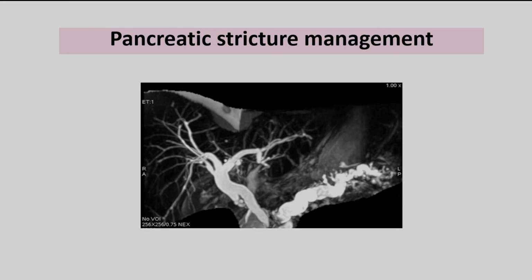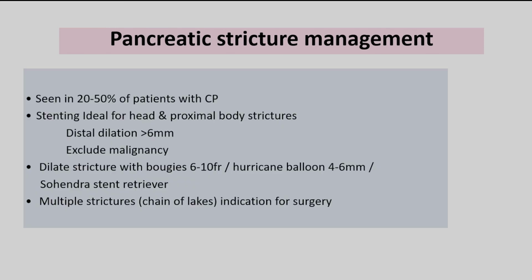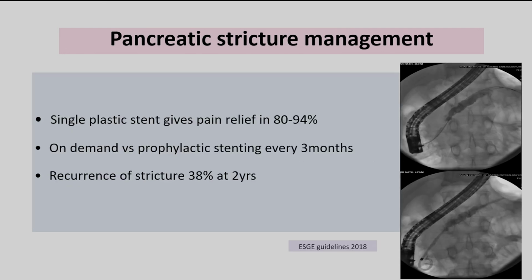So let's discuss pancreatic stricture management, seen in around 20 to 50% of patients. Stenting is ideal when, as I said, the burden of disease is in the head or proximal body, with distal dilatation of more than 6 millimeters. It is always better to exclude malignancy, and dilate the stricture with bougies, balloon, or Soehendra retriever. If the patient has multiple strictures or the strictures are in the tail of the pancreas, it is better to subject these patients to surgery if they are symptomatic.